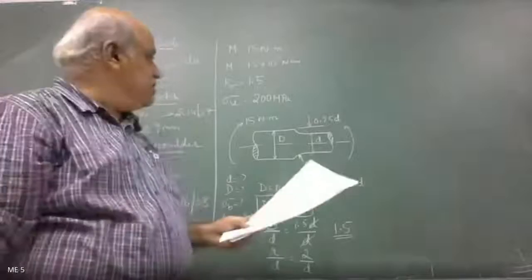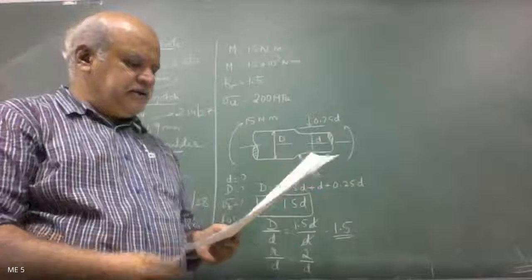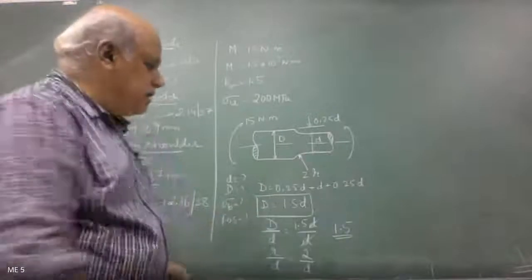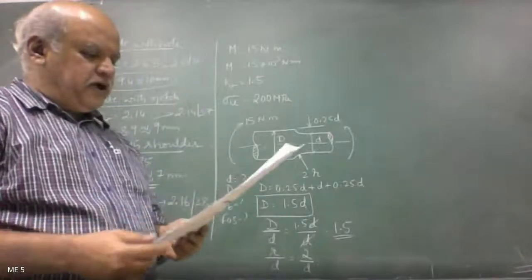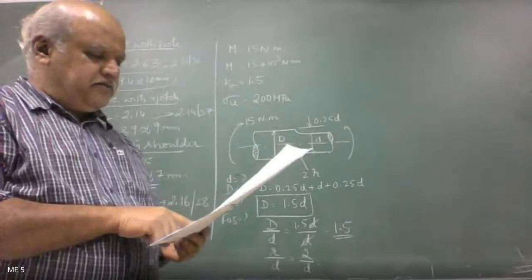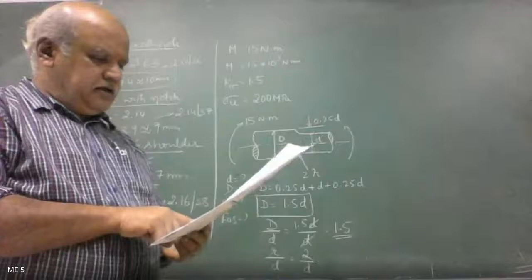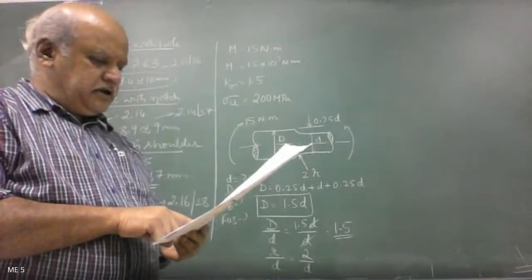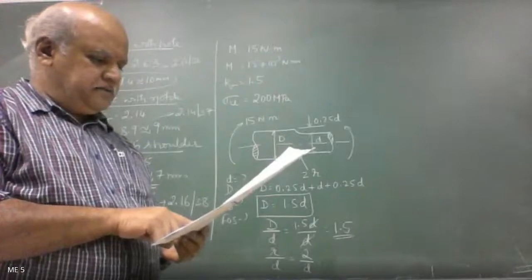K sigma is given as 1.5. So on the y-axis, go to K sigma 1.5 and D by d is 1.5. From 1.5 on the y-axis, travel towards the curve of 1.5.